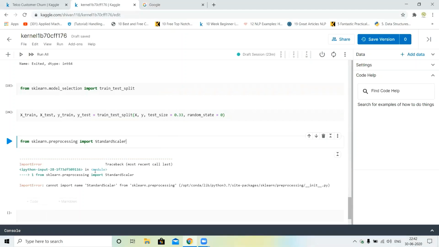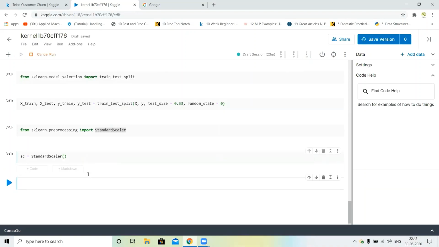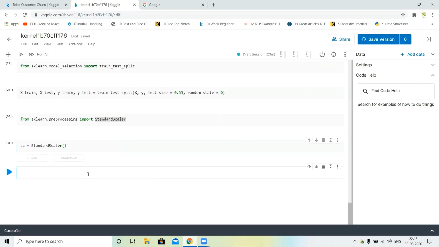Okay, where is the error? Cannot import standard scaler. Okay, fine. Next, we will define the scaler: sc is equal to StandardScaler. I just copy this and run. Okay, next we will transform the xtrain and xtest.